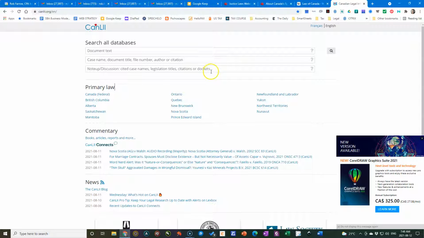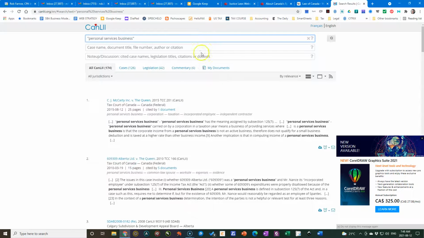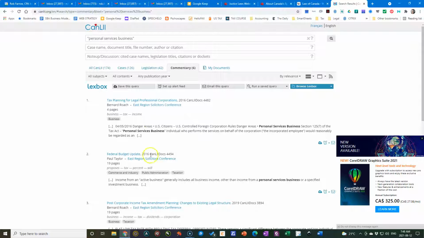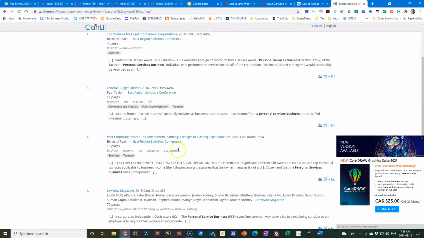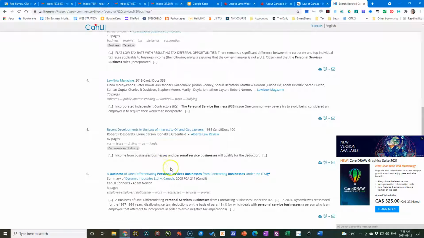Okay, legislation, titles, citations. Let's just take a well-known term: personal services business. Okay, so now we have 126 cases, legislation 42, commentary 6. Probably a good place to start is commentary: tax planning, federal budget update, post-corporate income tax amendment planning, Law Now magazine, and so probably of interest.